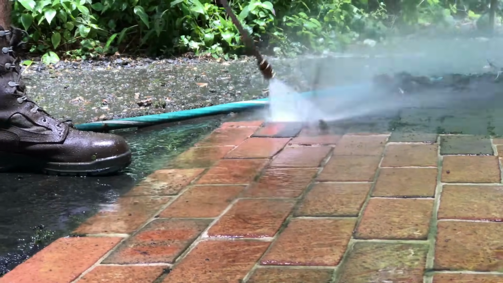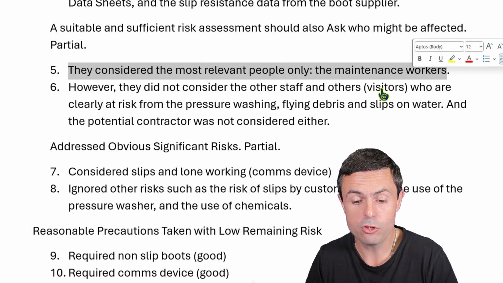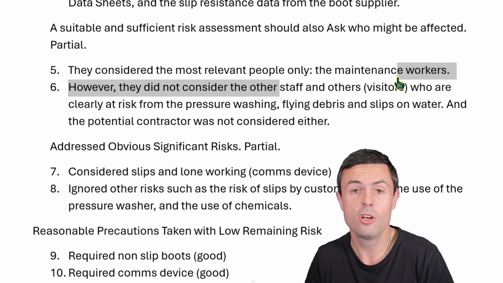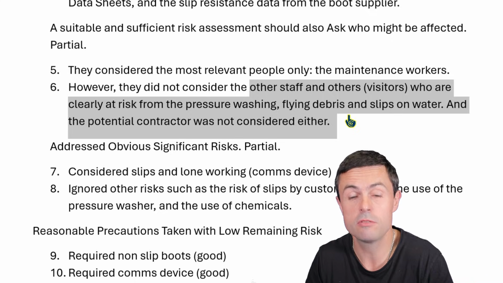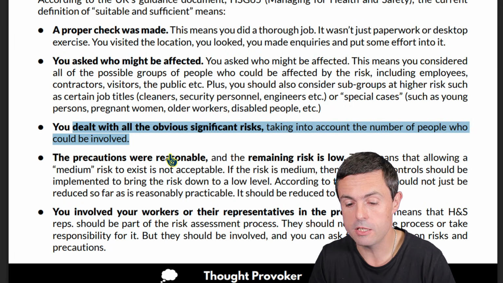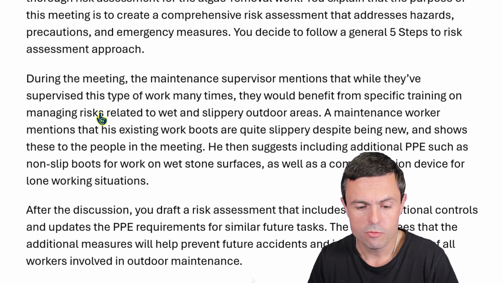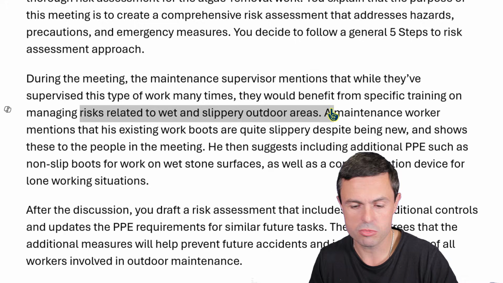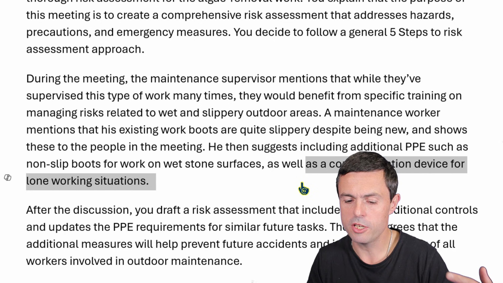And so here I've made a point that they've considered only the most relevant people, which are the maintenance workers. They haven't considered other staff or others like visitors who are clearly at risk from pressure washing, flying debris, slips on water. And the potential contractor isn't considered either. The next thing is you have to deal with all of the obvious significant risks, taking into account the number of people who could be involved. And they have considered the slips quite a bit. If we look at the scenario in this discussion here, they're talking about training and how to manage slip hazards basically. They're talking about the slippery boots, and they want a communication device for lone working.